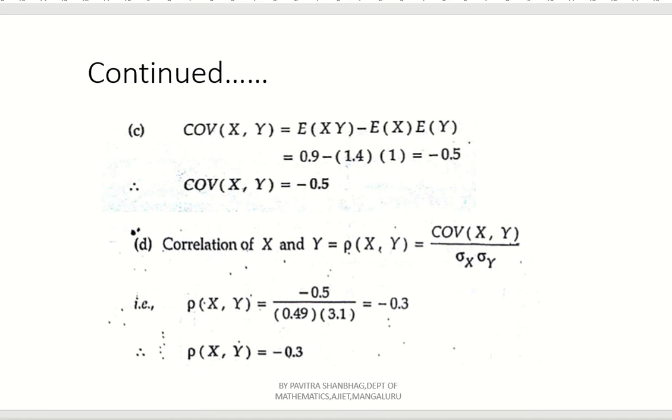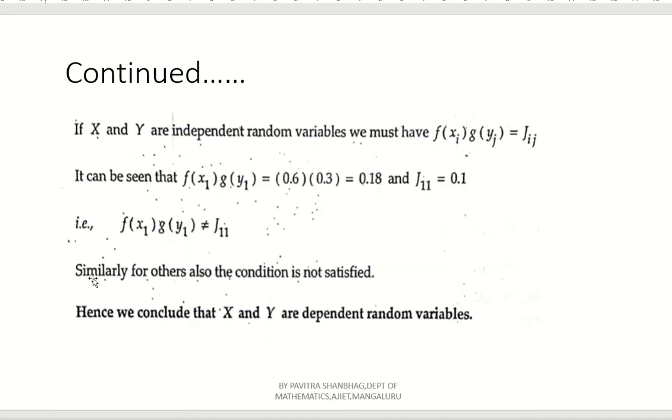Now last they have asked one more question, right? That is, if X and Y are independent random variables, it should satisfy Jij equal to f(xi) into g(yj), right? We have already discussed. Now it can be seen that f(x1) into g(y1) should match with J11, then only we can say it is independent, right?